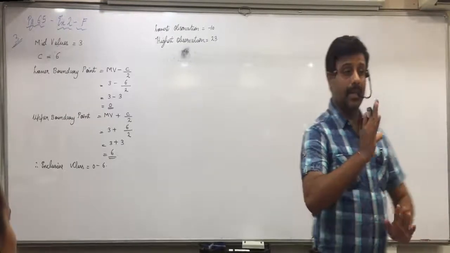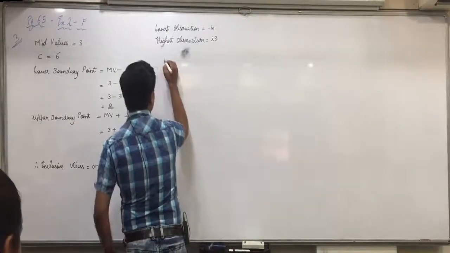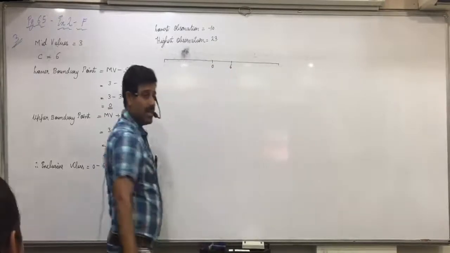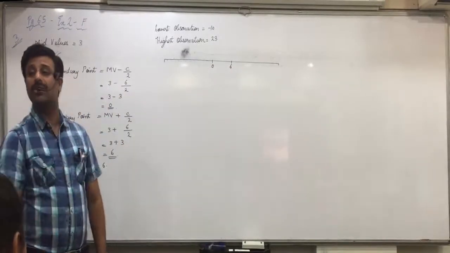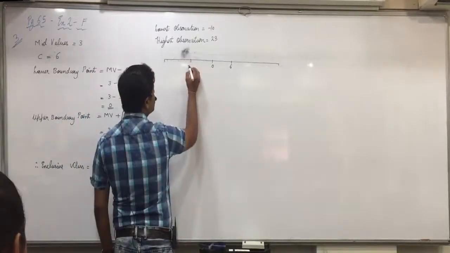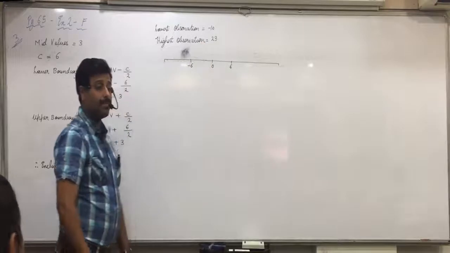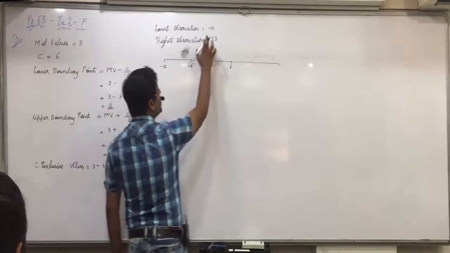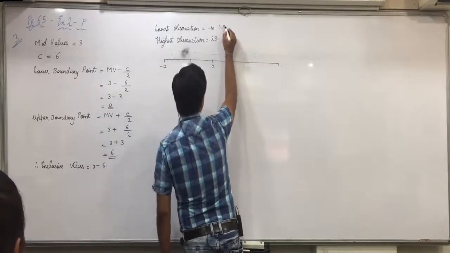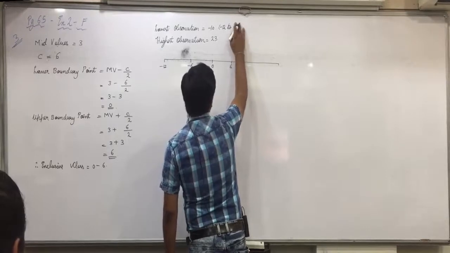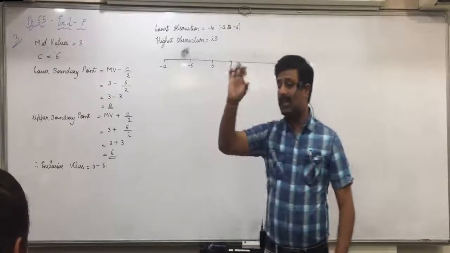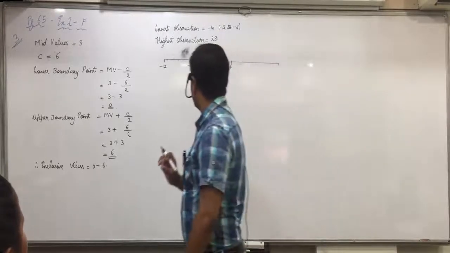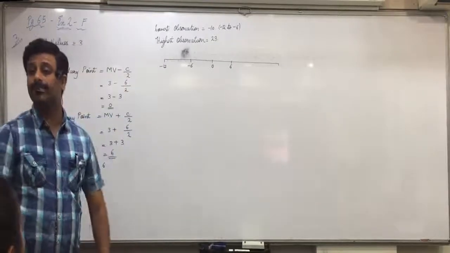How did we get that? Understood it, everyone? See, I'll tell you a simple thing. One of the classes we have got is 0 to 6, right? What would be the class before 0 to 6? Minus 6 to 0. Would it include minus 10? What would be the class before that again? Minus 12 to minus 6. Would it include minus 10 or not? Yes. So this class will be minus 12 to minus 6. I am writing the word 'to' here, otherwise that minus will become confusing. Any confusion in that? Without any hesitation, raise your hand who is not clear with the first class.